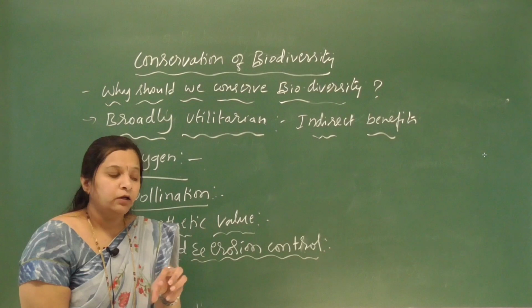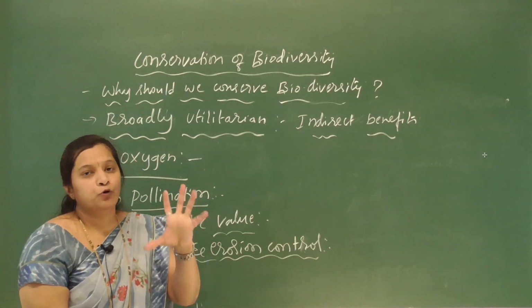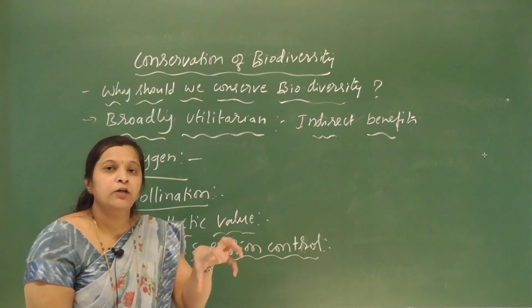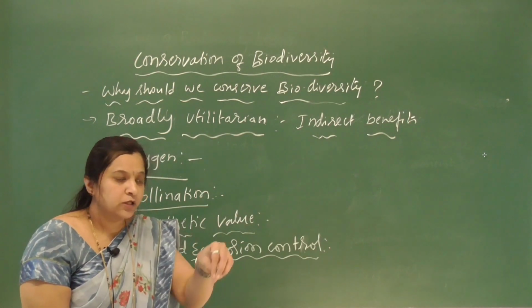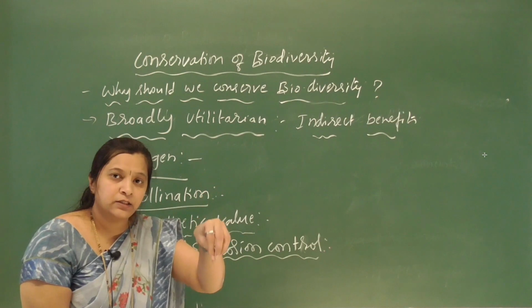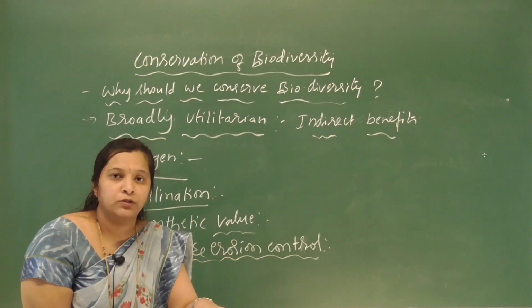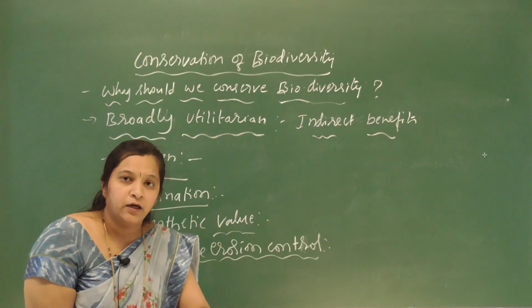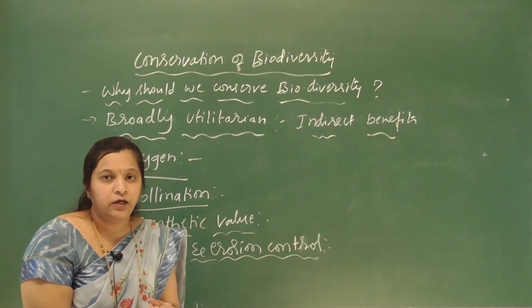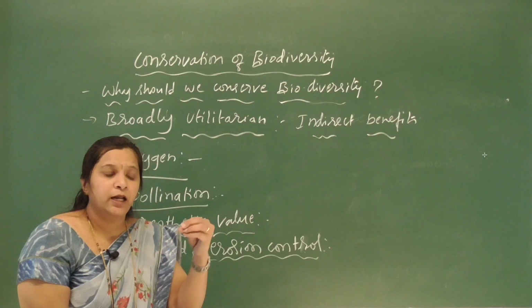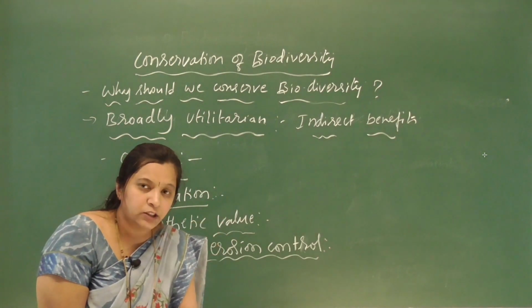And one more thing, they also increase the porosity of the soil. They make the soil more porous. They loosen the soil so that the water percolates through these pores. So that results in the storage of underground water. Okay, so the porosity of the soil helps in the percolation of water into the soil.